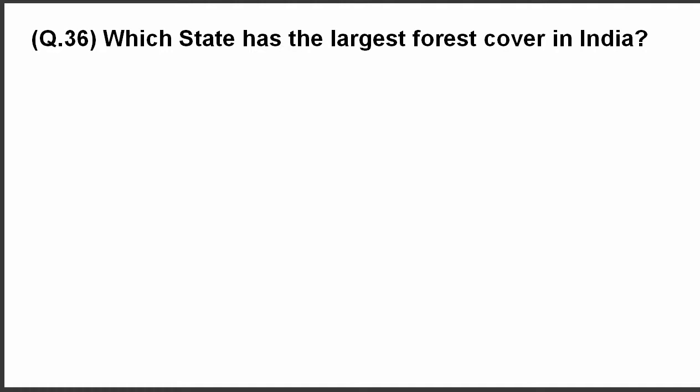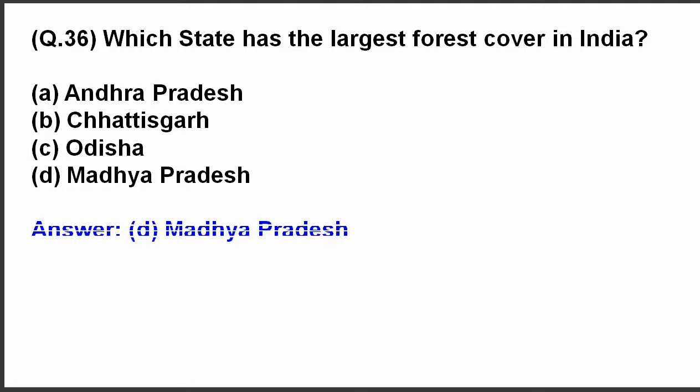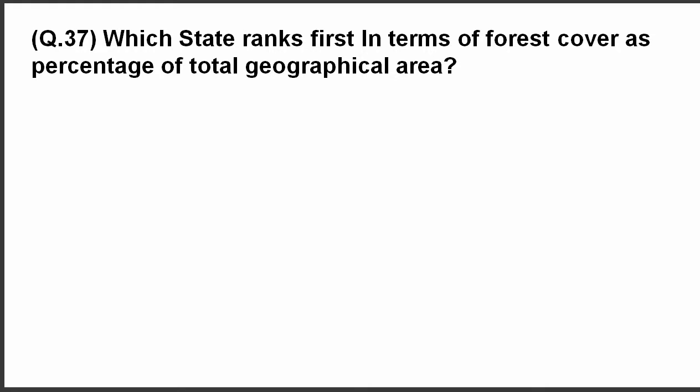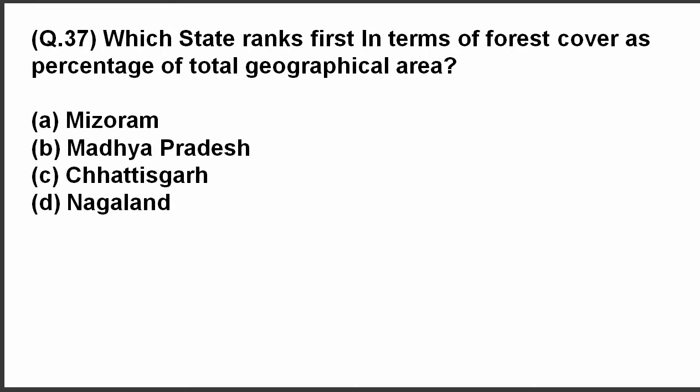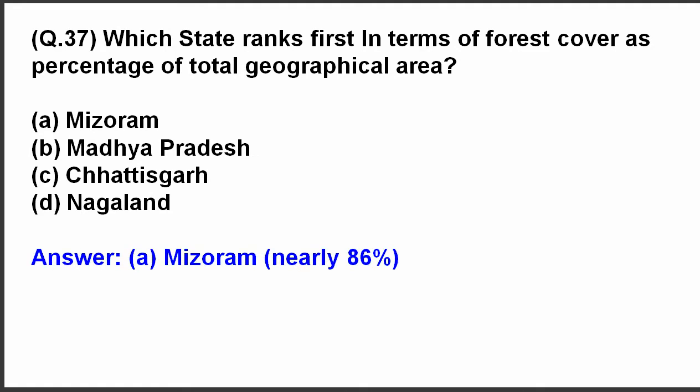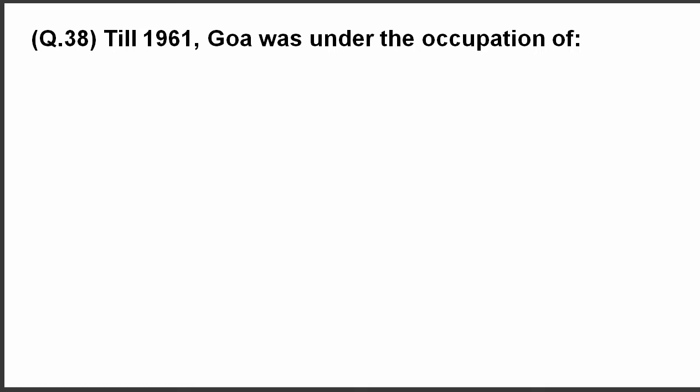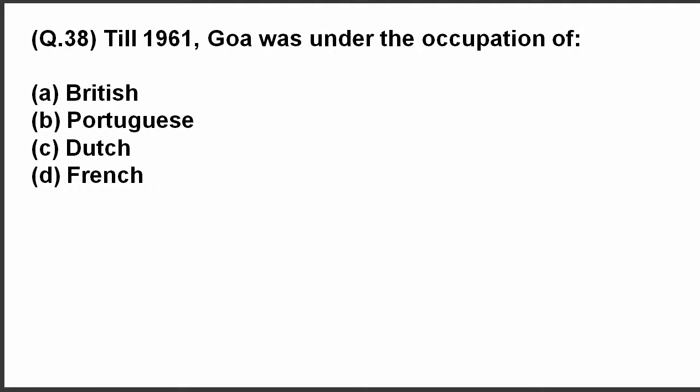Question 36. Which state has the largest forest cover in India? The answer is Madhya Pradesh. Question 37. Which state ranks first in terms of forest cover as percentage of total geographical area? The answer is Mizoram, where nearly 86% of the geographical area is under forest cover. Question 38. Till 1961, Goa was under the occupation of? The answer is Portuguese.